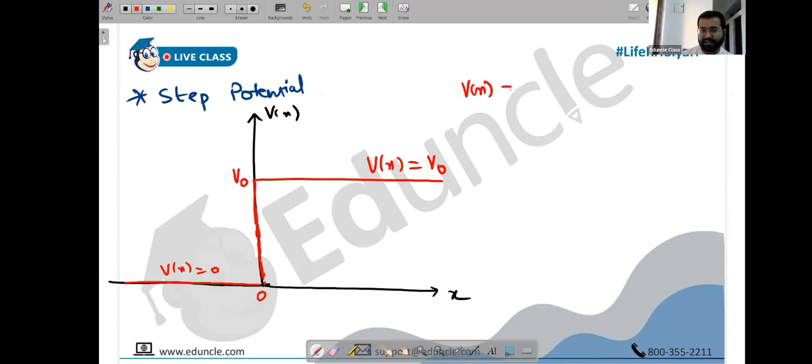So how can you write this potential? I can say V of x is basically 0 for x less than 0, and the value is V0 for x greater than 0. First copy this. This is the step potential.